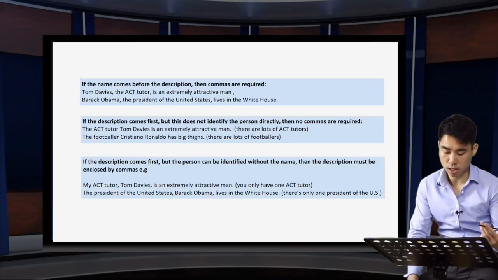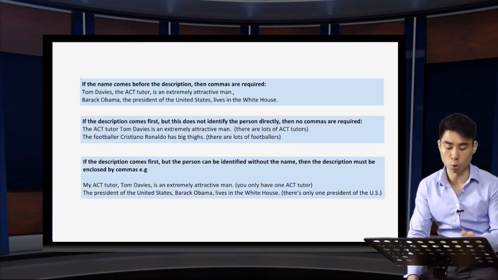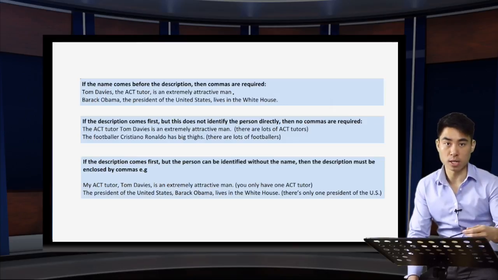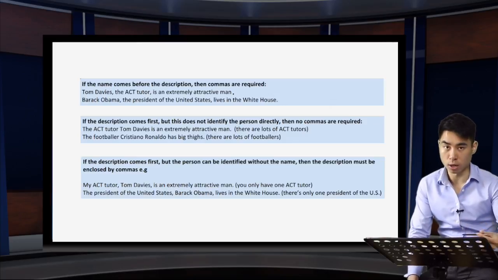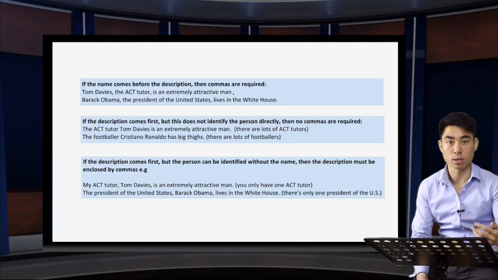The President of the United States, there's only one President of the United States, Barack Obama. You can remove this. This information is non-essential, and it wouldn't change the meaning of that sentence. Okay, so that's how you identify whether or not you require commas. Is this information essential? Is it non-essential? Does it directly identify the person within the sentence?